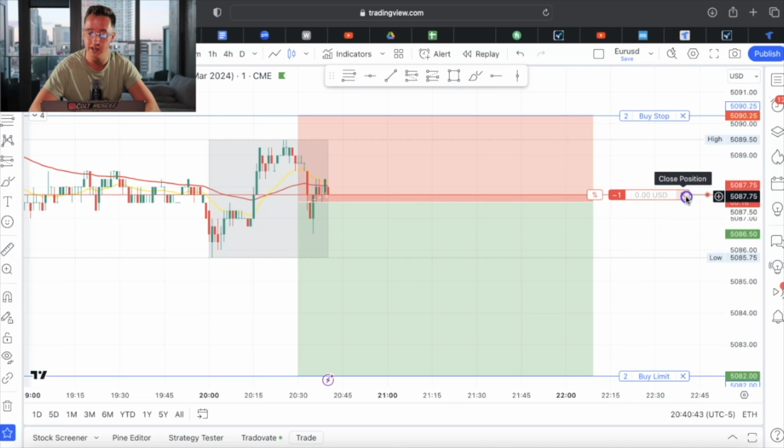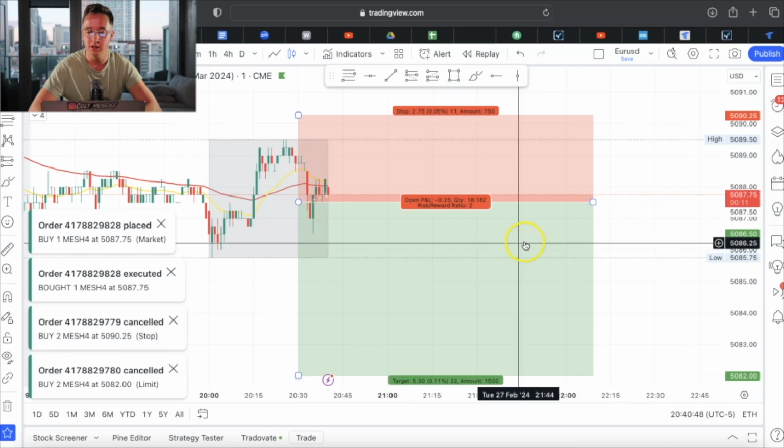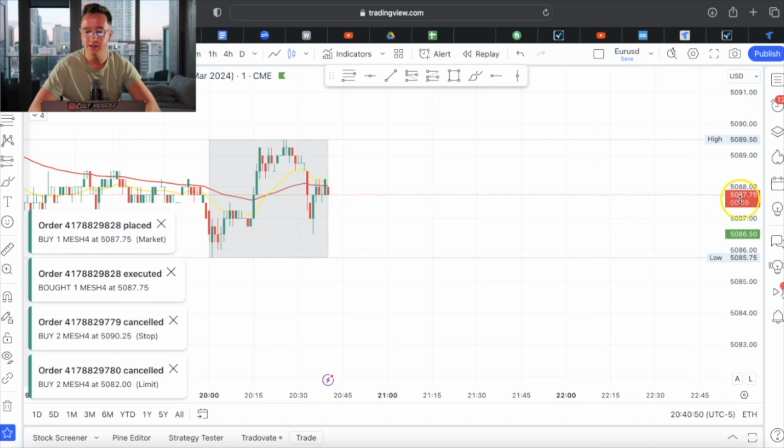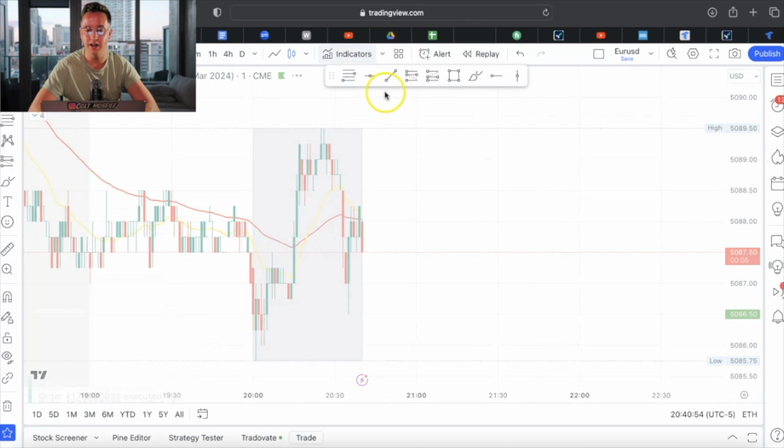And I'm going to close this trade right at break even. And there we go. So now I'm out of this trade. Took a little minor loss, which is fine. But this is how you guys can trade futures.